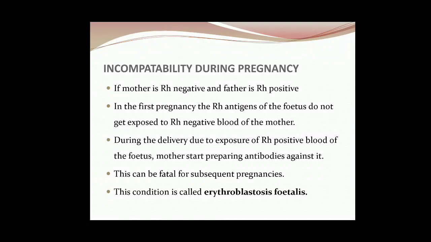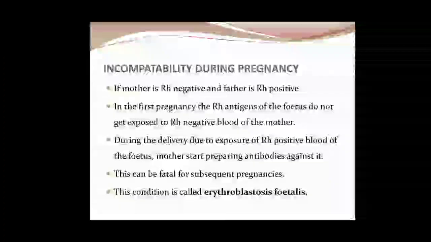It means for the next pregnancies, the lady will have to take a lot of precautions, or it has to be done under the supervision of a lady doctor, because otherwise, due to those antibodies, the future fetus will not be able to take birth, or may die.